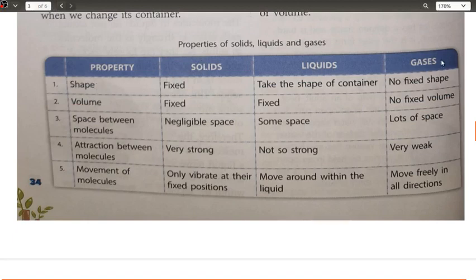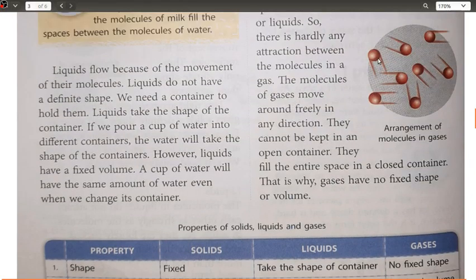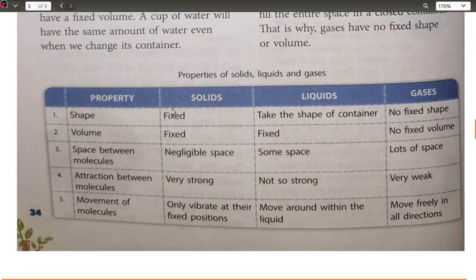Liquids take the shape of the container; gases don't, because there is no such boundary, and that is why the molecules can even go beyond it. Okay, next the volume: solid fixed, liquids fixed, gases again no fixed volume. The space between the molecules: negligible space, some space, lots of space. Attraction between the molecules: very strong, not so strong, very weak.